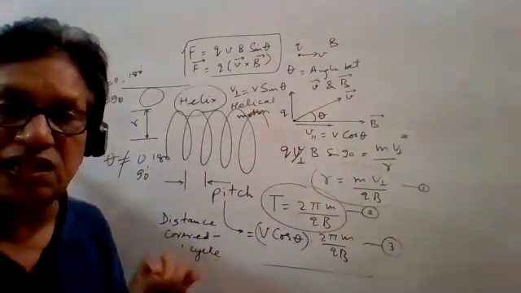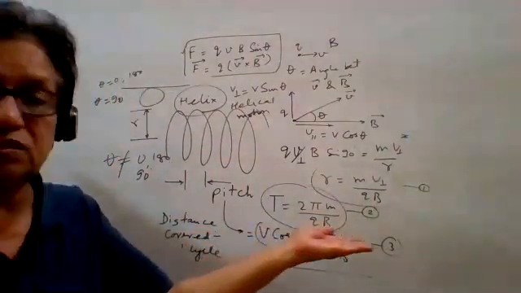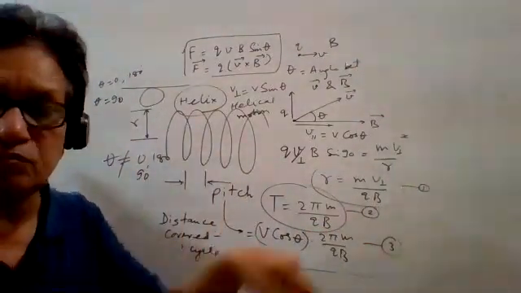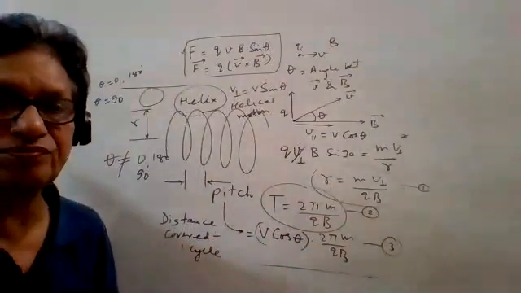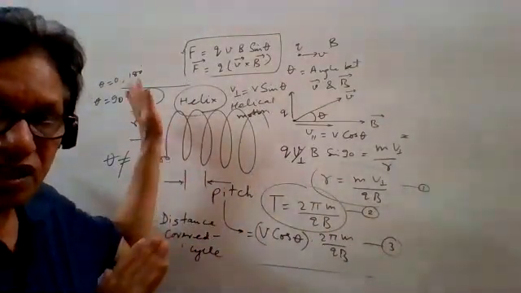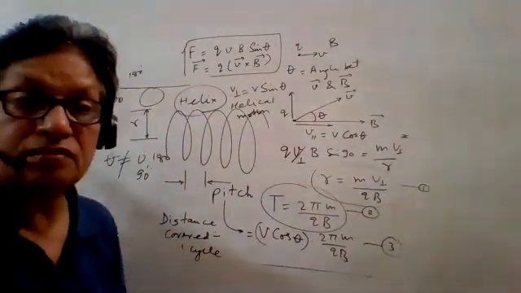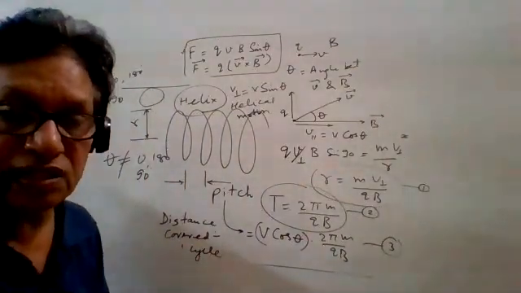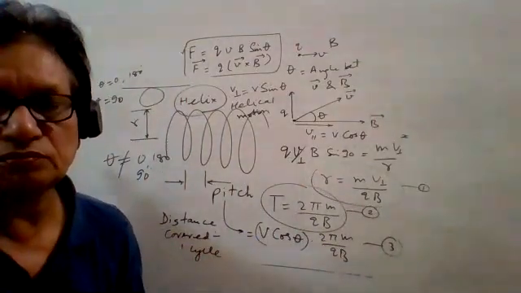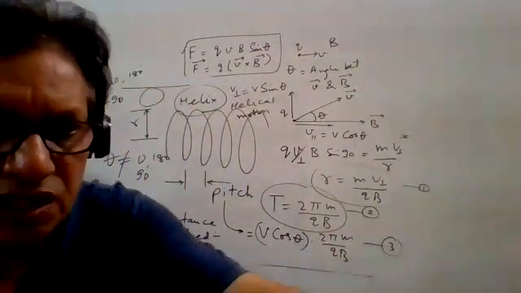This is the linear distance. Linear means in the direction of the magnetic field. This is the linear distance covered by the charged particle in one circular motion or one cycle. The difference between all these three should be clear before solving any conceptual or numerical problems. Any doubt? Any doubt?